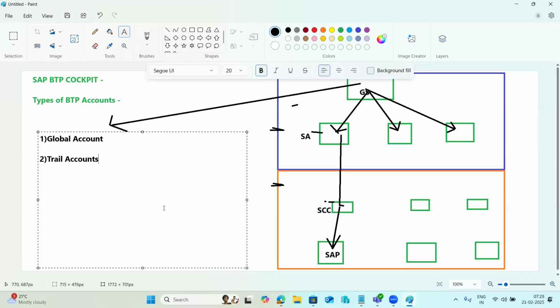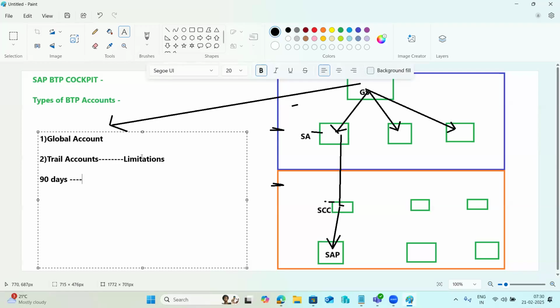Use of some of the services and resources is restricted, and trial accounts are not intended for production or team development work. We can use them only for training and personal exploration. Why? Because there are some limitations to using the services in the trial accounts. Limitations means it is up to a 90-day free trial period.